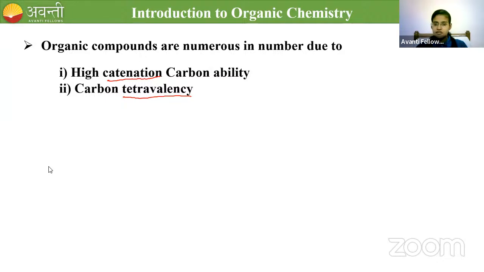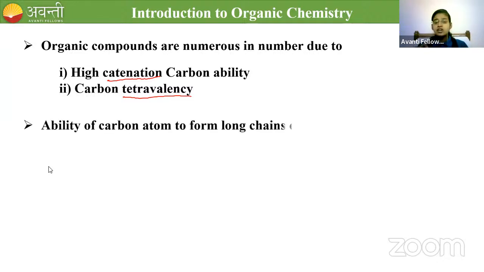Yes, it is the self-linking property of carbon. It can form long chains. Ability of carbon to form long chains. Correct. All of your answers are exactly correct. So catenation is the ability of carbon atom to form long chains or rings.